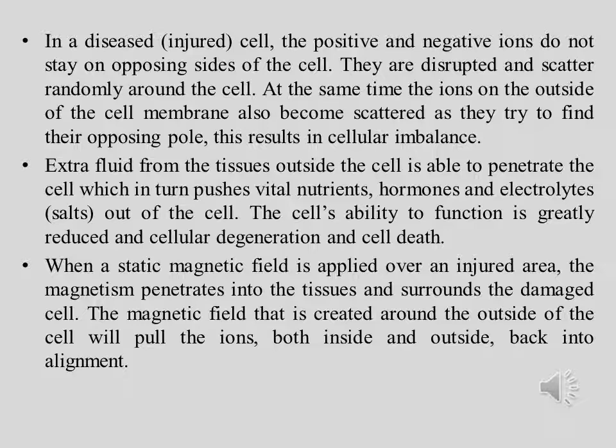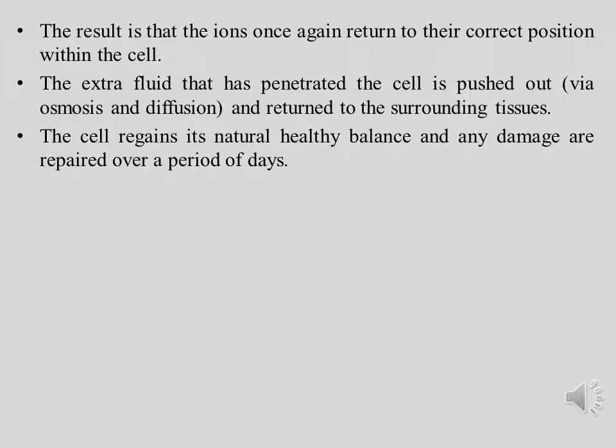When a static magnetic field is applied over an injured area, the magnetism penetrates into the tissues and surrounds the damaged cell. The magnetic field that is created around the outside of the cell will pull the ions, both inside and outside, back into alignment. The result is that the ions once again return to their correct position within the cell. The extra fluid that has penetrated the cell is pushed out, via osmosis and diffusion, and returned to the surrounding tissues. The cell regains its natural healthy balance and any damage is repaired over a period of days.